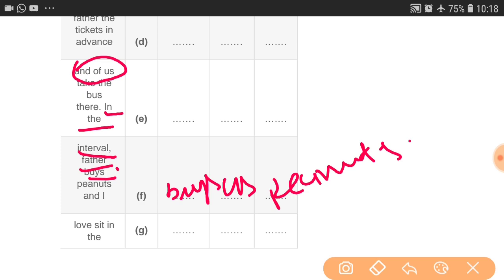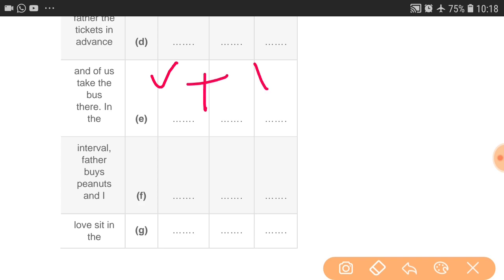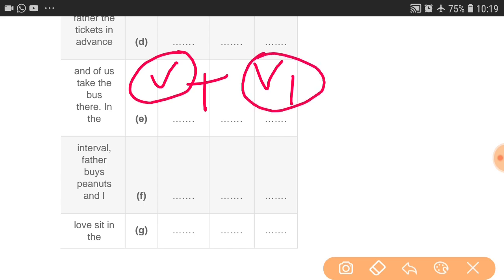Now we have to come to the next point, that is G number: love sit. Here is a rule that you have to mind. When one finite verb is written and then once again a verb's first form is written, we have to use the infinitive to there.